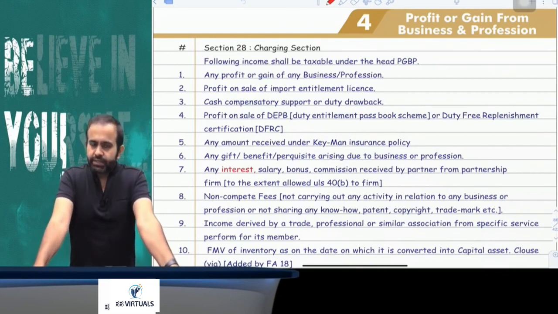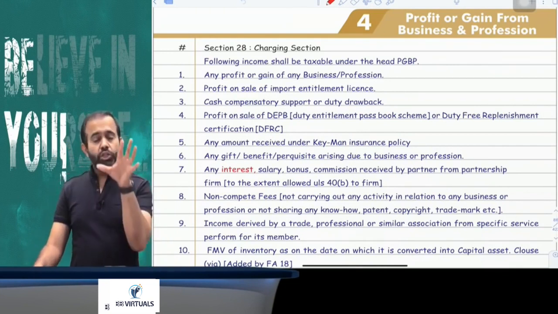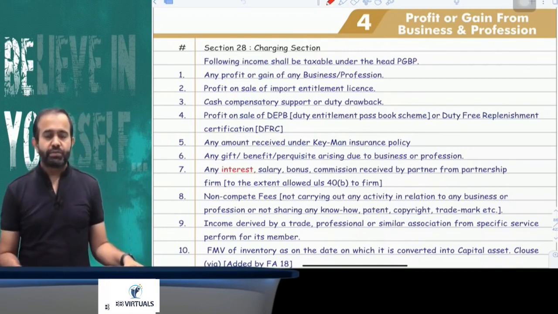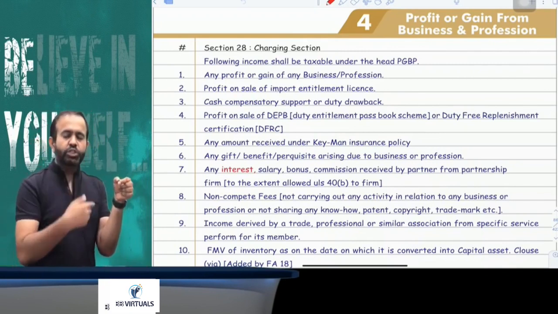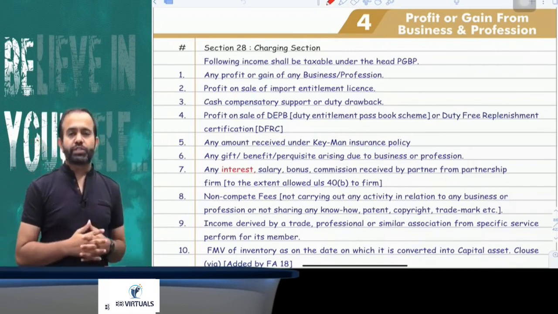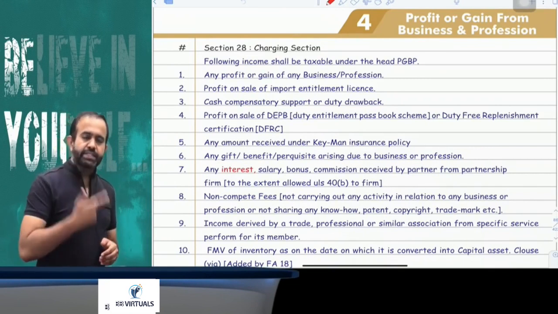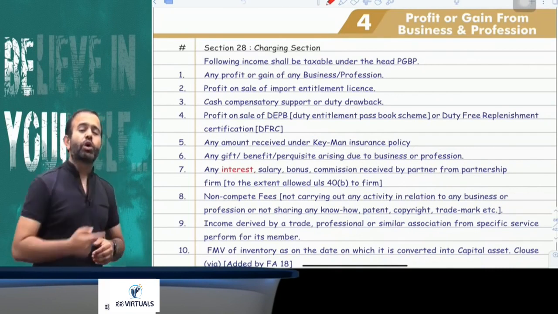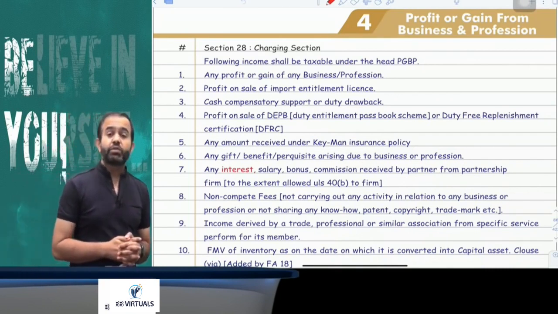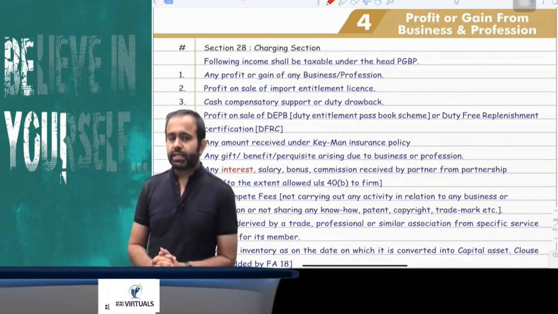The next point says that if you receive any non-compete fees, non-compete fees means any consideration for not carrying out any business or profession, that will be taxable under the head PGBP. Or if you receive any consideration for not sharing know-how, patent, copyright, trademark, franchise, design, or formula, then that will be taxable under the head PGBP.